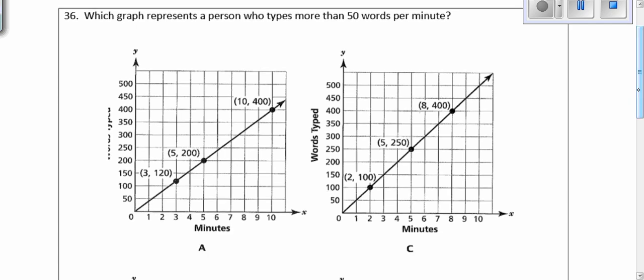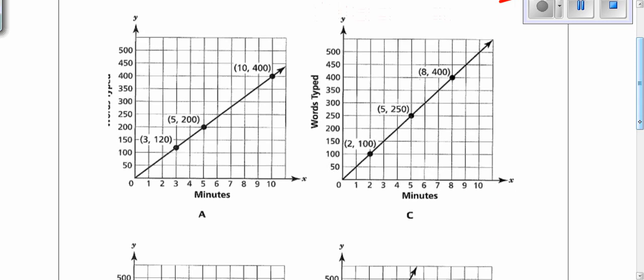36. Which graph represents a person who types more than 50 words per minute? So they want a slope that is greater than 50 words per minute. So we're going to just find the rise over run for each of our graphs. I'm going to connect 2 perfect points. Here, each jump is 50, so I have a rise of 200 and a run of 1, 2, 3, 4, 5.